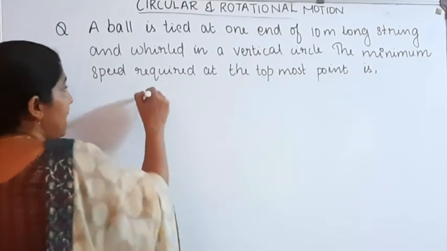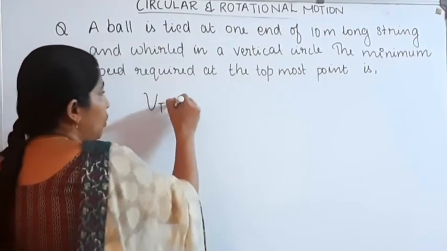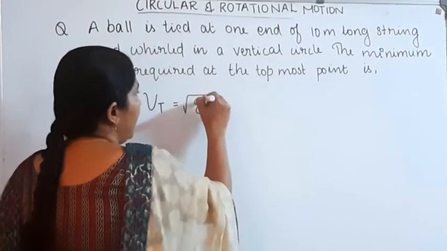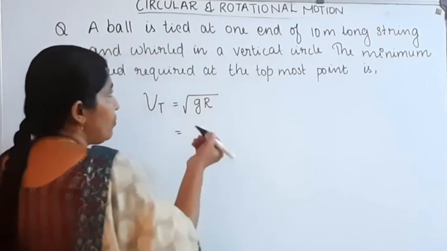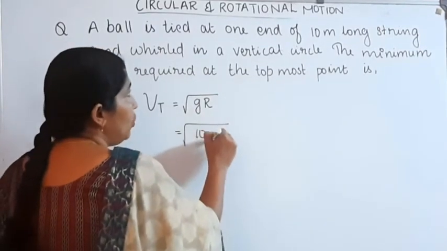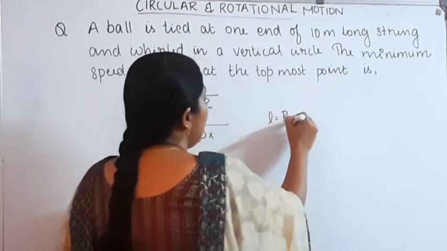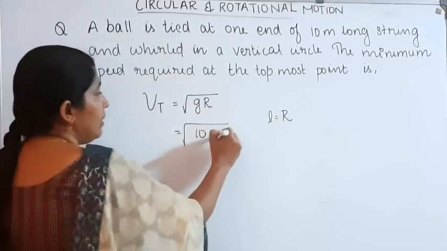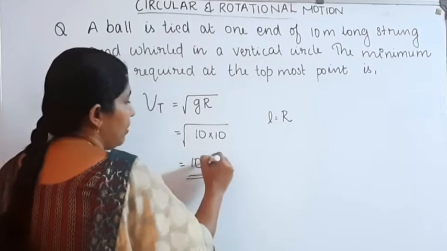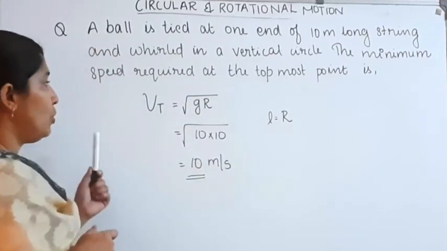Speed at the top is equal to root of g r. Here g is taken as 10, the length of the string is taken as the radius, 10. Therefore 10 into 10, 100, root of 100 is equal to 10. 10 meter per second is the speed at the topmost point.